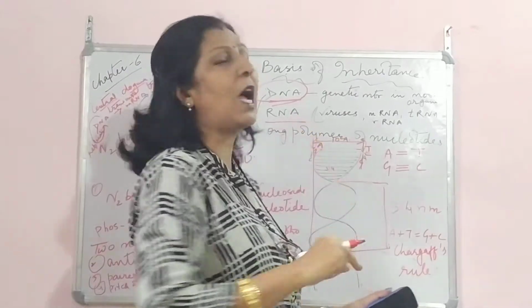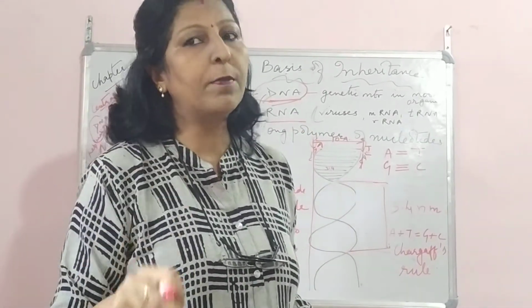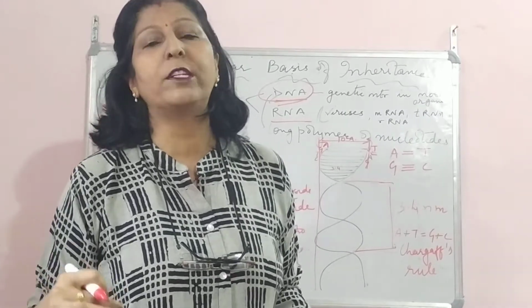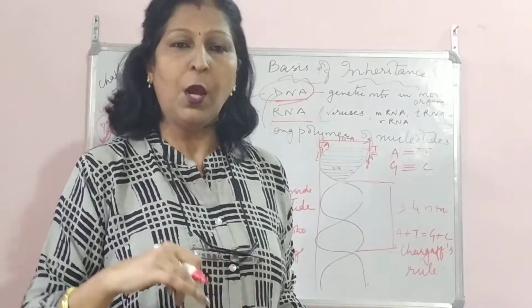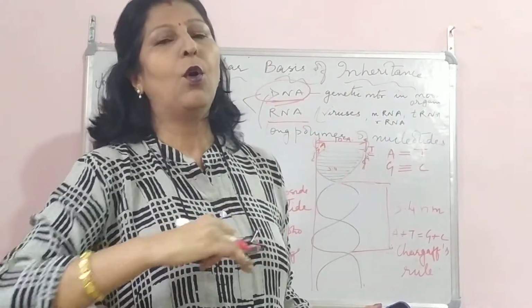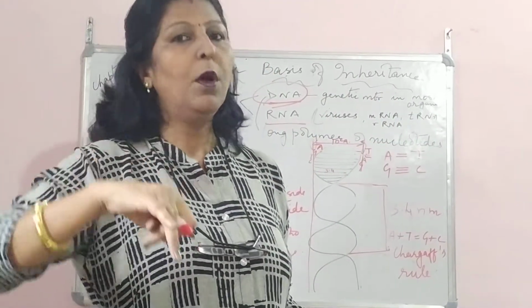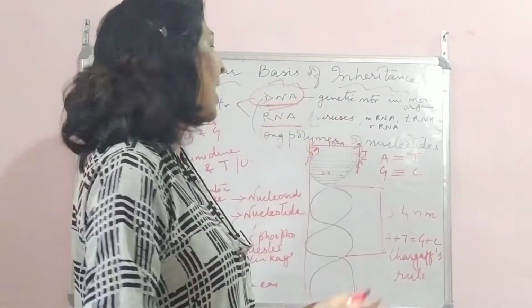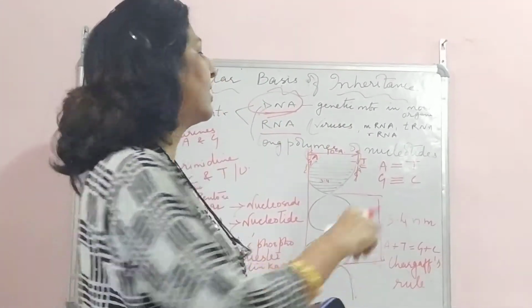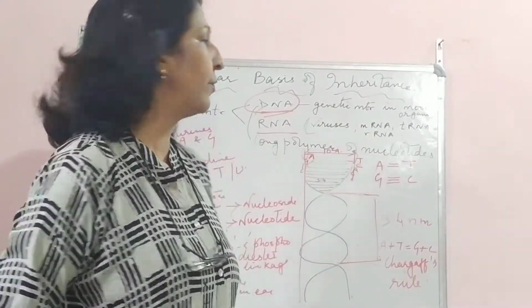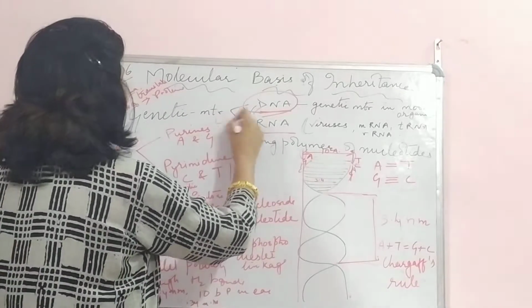But RNA is normally found in viruses, and it also plays a very important role in protein synthesis, acting as mRNA, tRNA and ribosomal RNA. I'll let you know when we do protein synthesis. So this is RNA, found normally in viruses and during protein synthesis, and DNA is normally found in most of the organisms. So this we did.